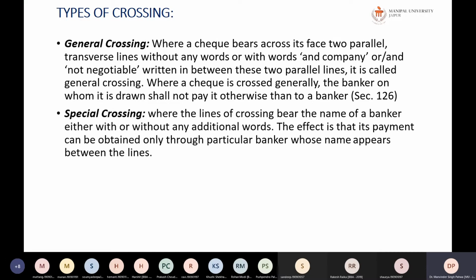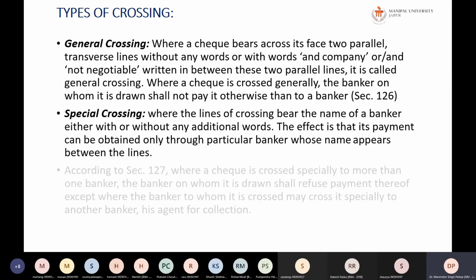Next is your special crossing. In special crossing, the lines on the crossing bear the name of the banker, either with or without any additional words. Now what is the effect? The effect is that its payment can be obtained only through a particular banker whose name appears between the lines. So it cannot be done through any other bank.